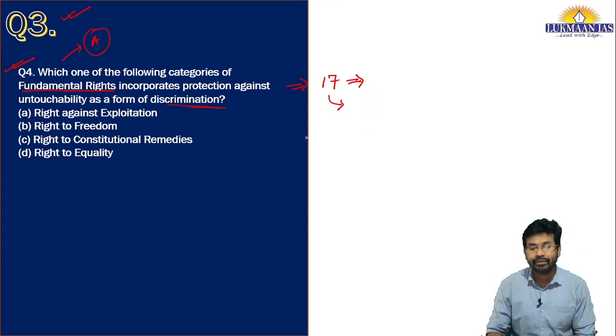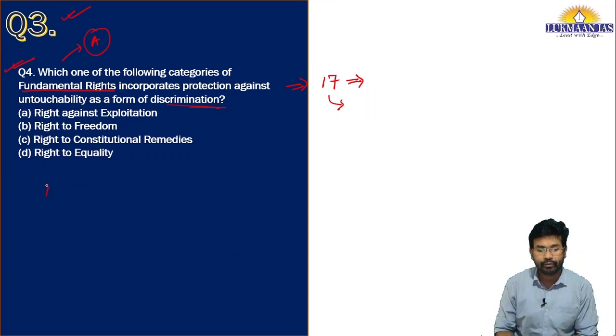You should be clear that fundamental rights are mentioned in Part 3 of the Constitution. They are mentioned from Article 12 to Article 35. Article 12 to 35 talks about fundamental rights.